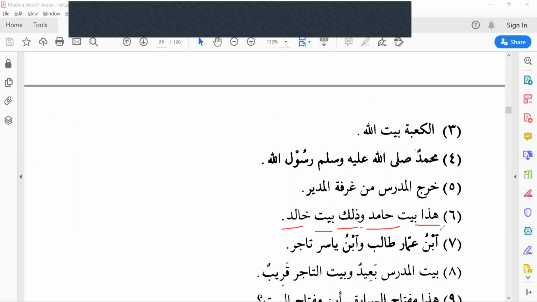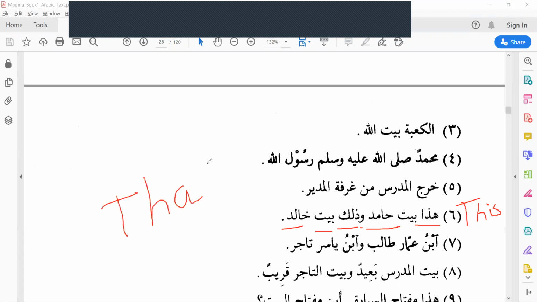Hadha means this. Dhalika means that. Hadha is ismul ishara lil qaribi, pointing to something near. Dhalika is ismul ishara lil ba'idi, pointing to something distant, that.